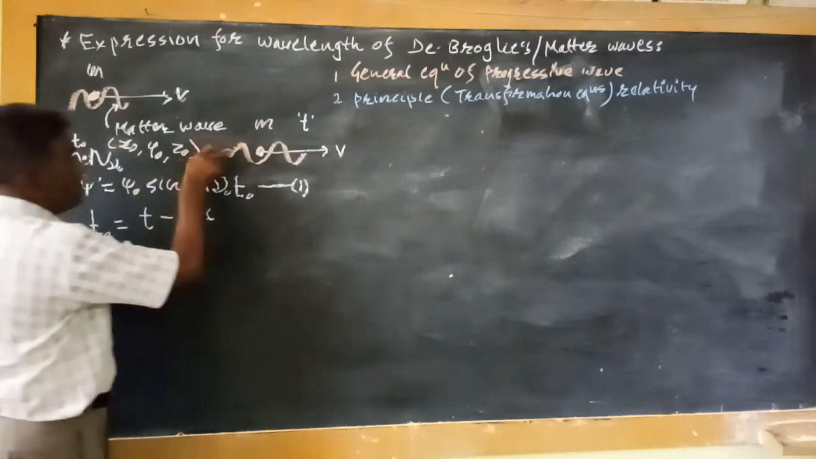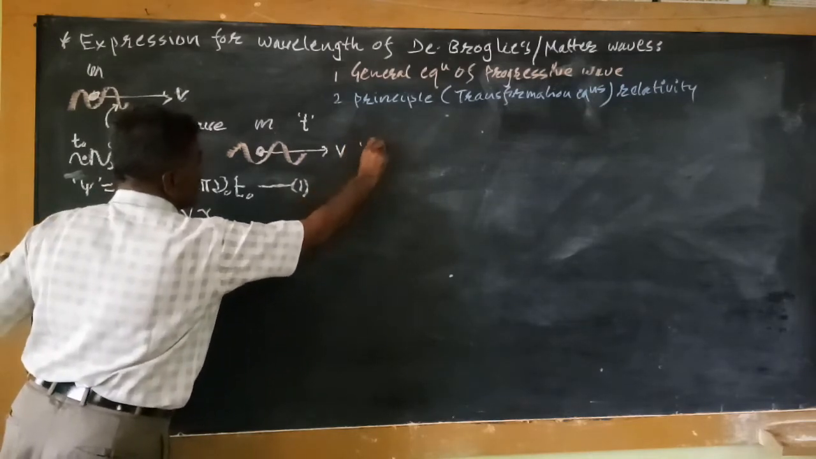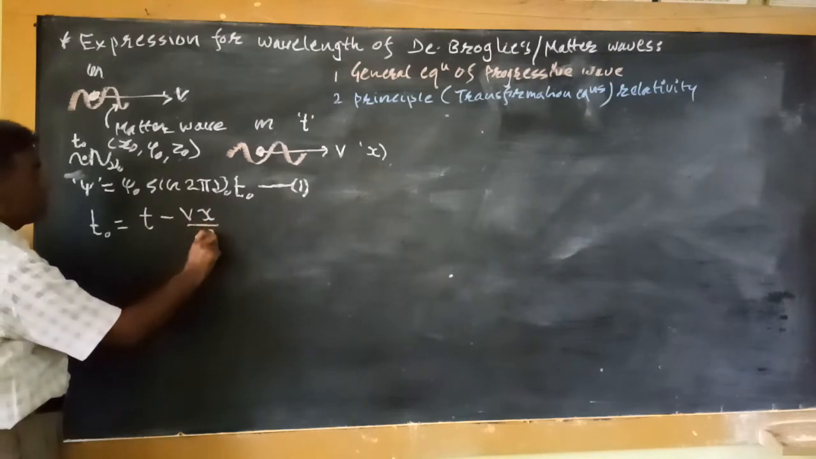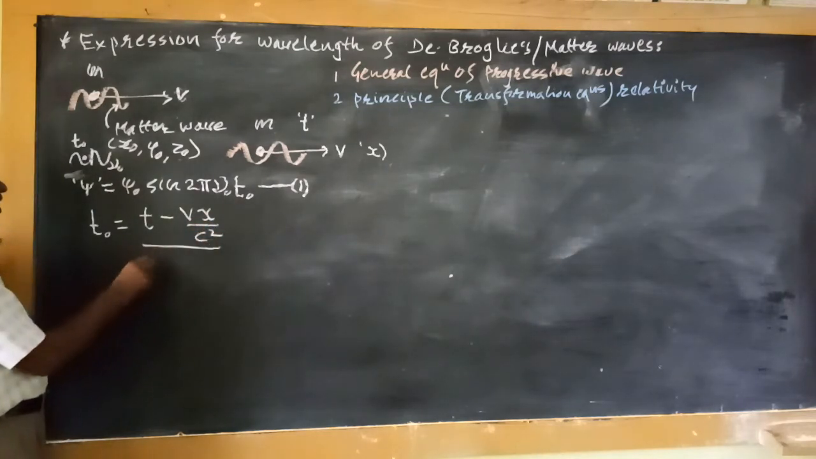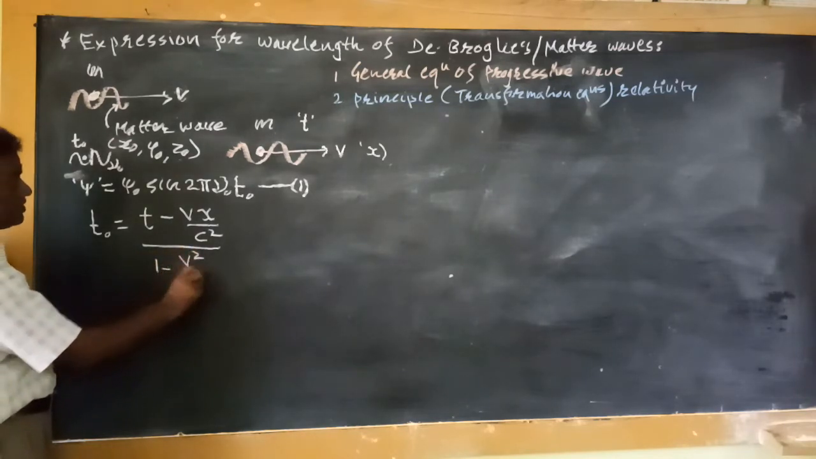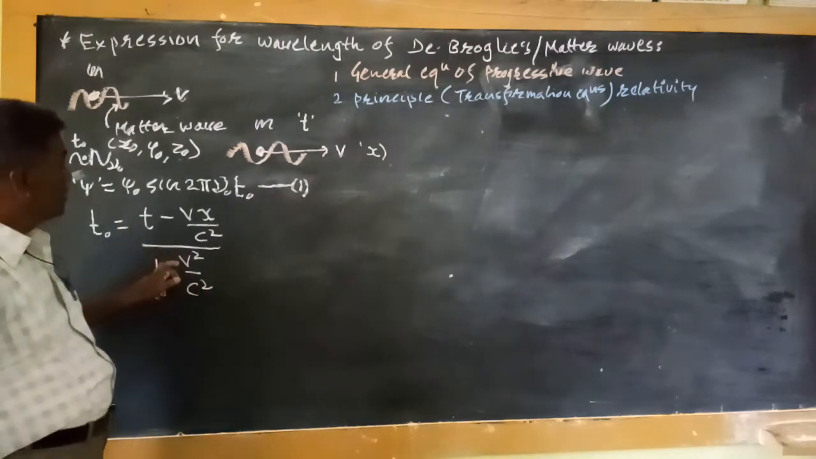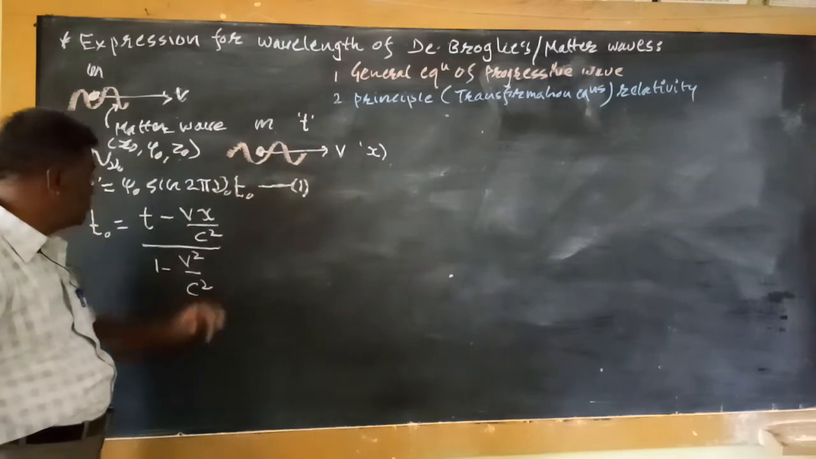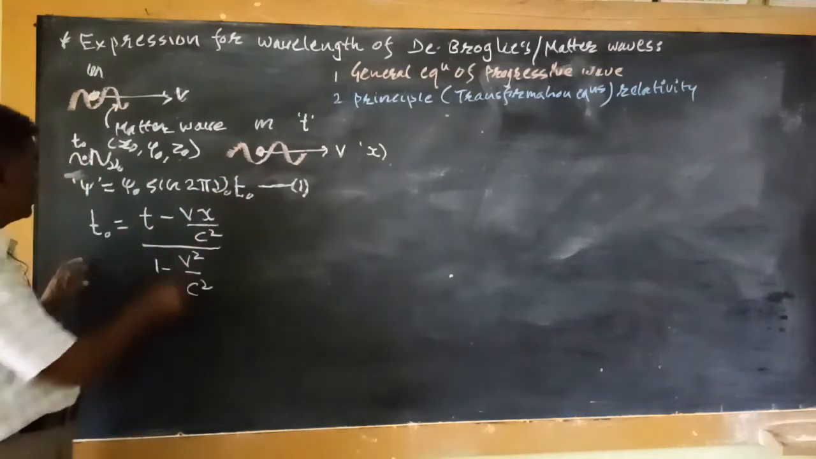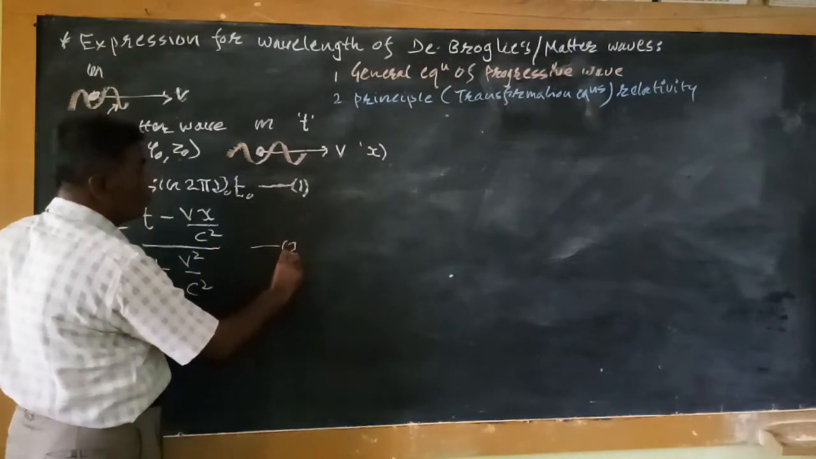So the particle is traveling along the x direction, then this x comes out to be px divided by c square, and whole divided by 1 minus v square divided by c square. Here c is the velocity of light, v is the velocity with which this particle is moving, and x is the positive direction. So this is equation number 2.